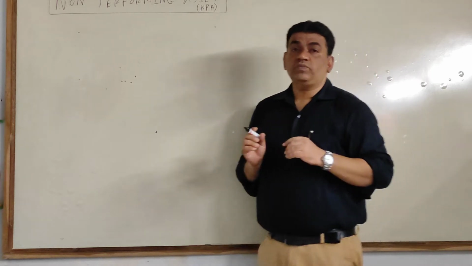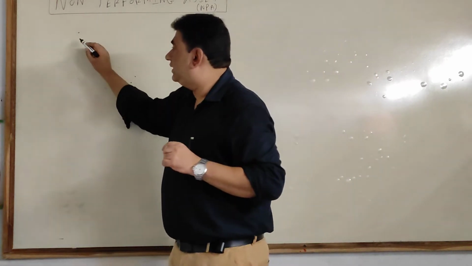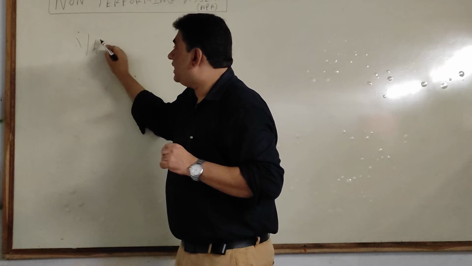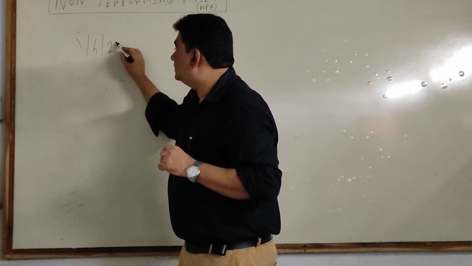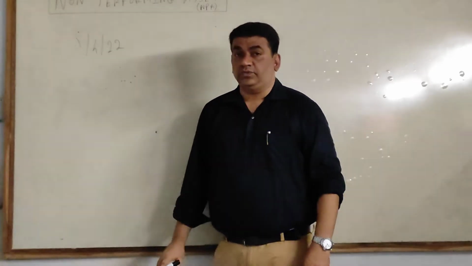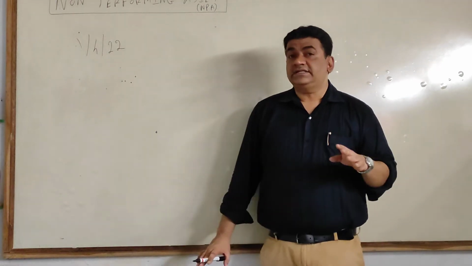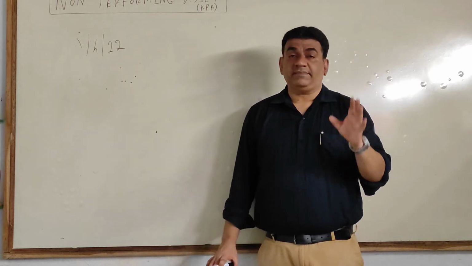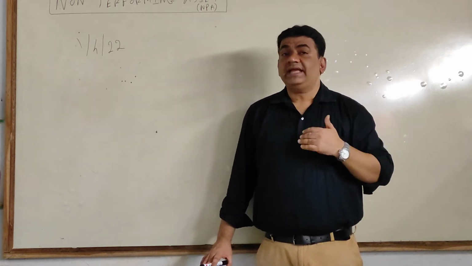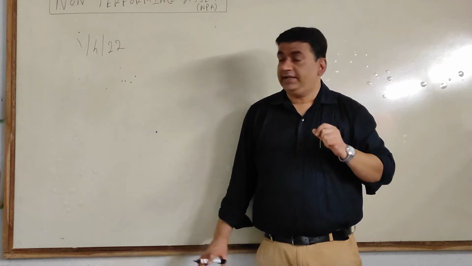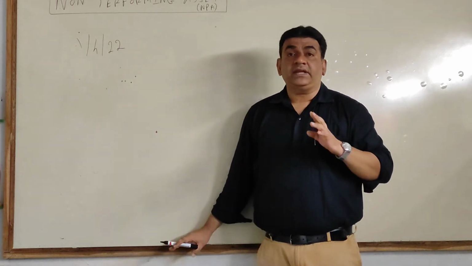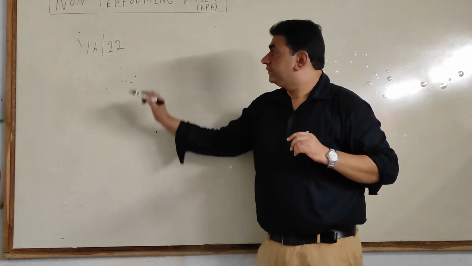You are supposed to pay an installment, say on 1st April 22. You have taken a loan from bank. Along with interest, you are supposed to make payment of a particular installment on 1st April 22. This is the due date.